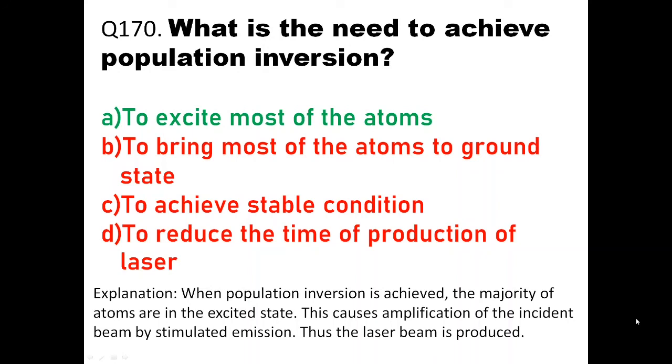So in that process, when you are stimulating emission and when the excited atom is hit by a photon, another photon is released. So in the form of laser, it will come out as a form of light, and in the form of maser, it will come as a form of microwave. But in both the cases, population inversion means to excite most of the atoms. So here option A will be the right answer. Okay. Now these were some questions on laser, maser.